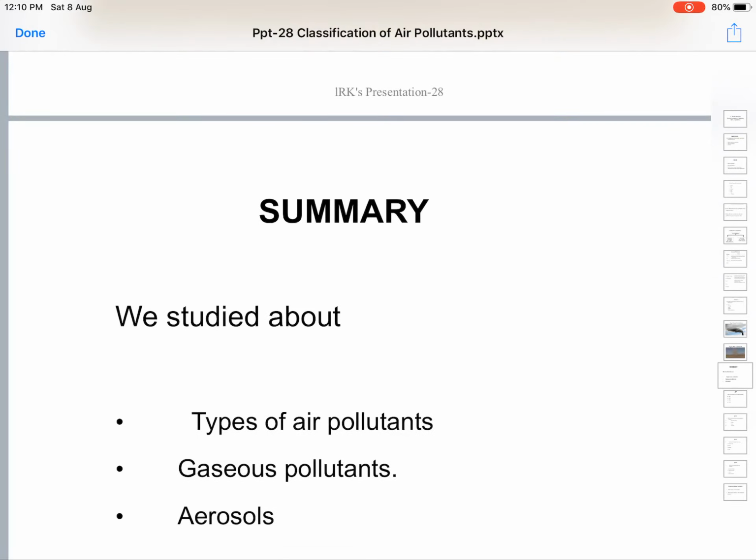So far we have learned about types of air pollutants. Two types we have divided them into: gaseous pollutants as well as aerosols.